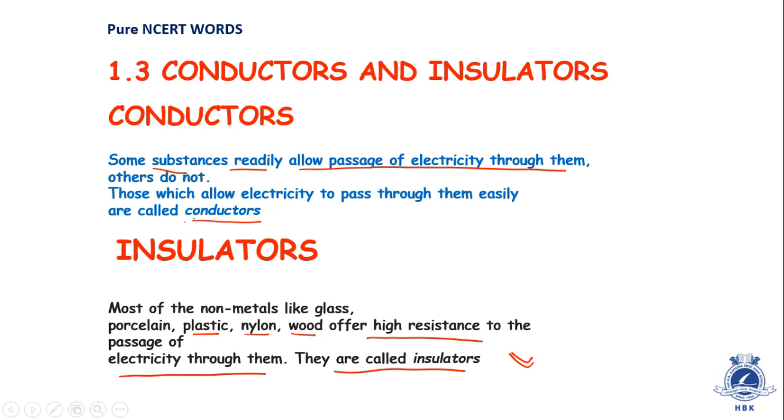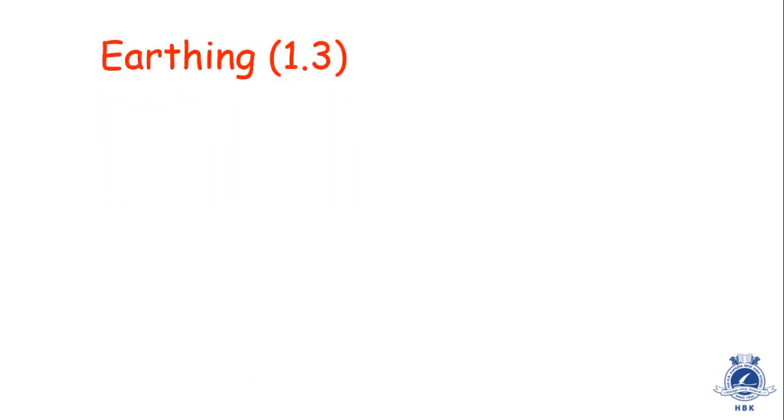Let's see earthing. It is also part of NCERT, and these lines are also from NCERT. What is earthing? At your home you might have seen an electric plug, in which you can have different types of pins.